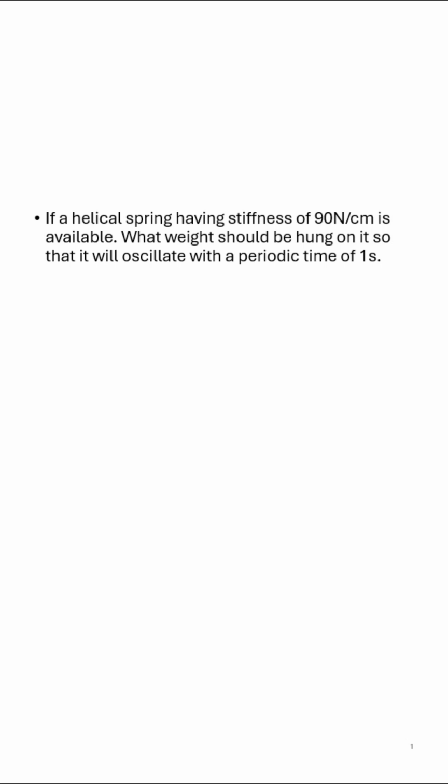Next question. A helical spring having stiffness of 90 Newton per centimeter is available. What weight should be hung on it so that it will oscillate with a periodic time of 1 second? Here the stiffness of helical spring K is equal to 90 Newton per centimeter, and it can be written as 90 into 100 Newton per meter, that is 9000 Newton per meter, and time period Tp is given as 1 second.